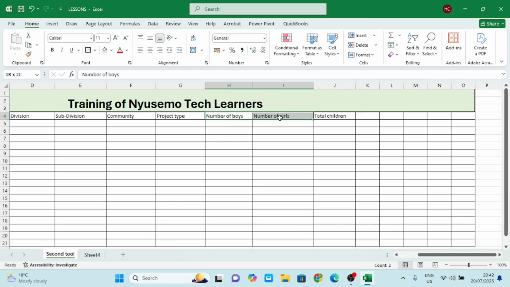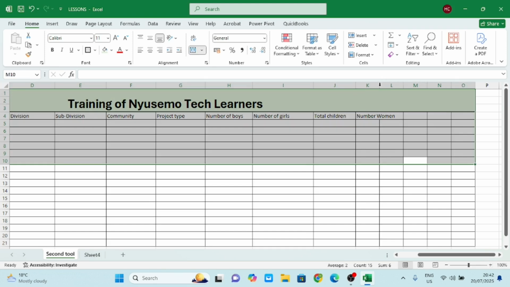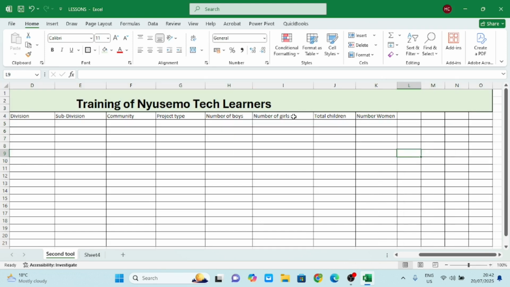Are we seeing now? So this is just an example that I'm doing here. You can go as far as putting number of women. And many times when we work with data, we will come here and specify. We can open a bracket and say less than 18. I put this sign, less than 18 years. I can come here again and double click, so those who are entering the data understand what it means to be a child, a girl or a boy child. Less than 18. Are you seeing now?